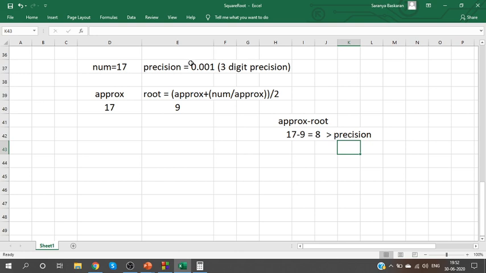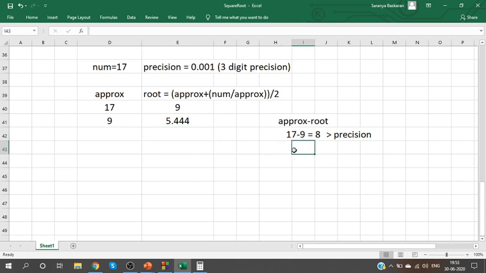So next time take this 9 and give it as the approx value. First time the num value was given; next time the root value will be given. Substitute here and calculate. Your answer will be 5.444. I'm considering 3 digits only, even though it goes for multiple digits. So our answer will be 5.444.